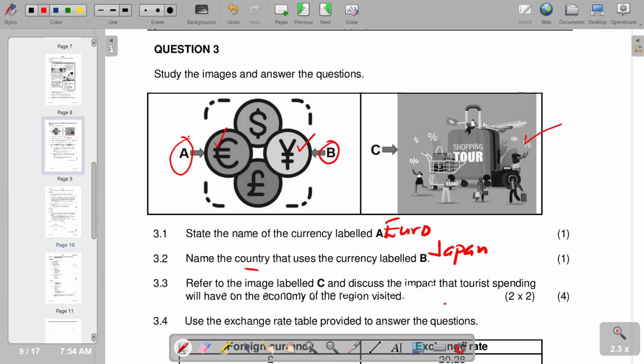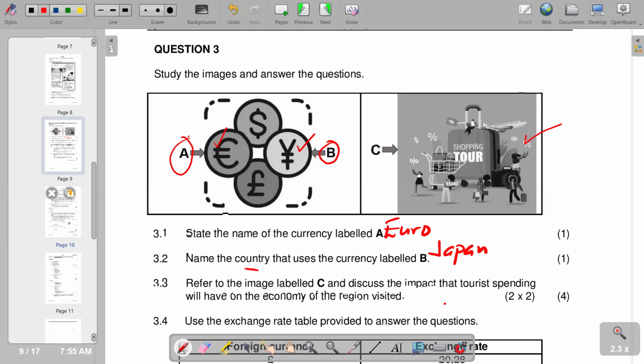The revenue collection of the government also is going to increase, as those that are shopping are also going to pay tax. So it also increases revenue collection income, which is going to be redistributed again by the government to the less privileged. So that's another advantage. We have got various positive impacts that we can deduce from that.